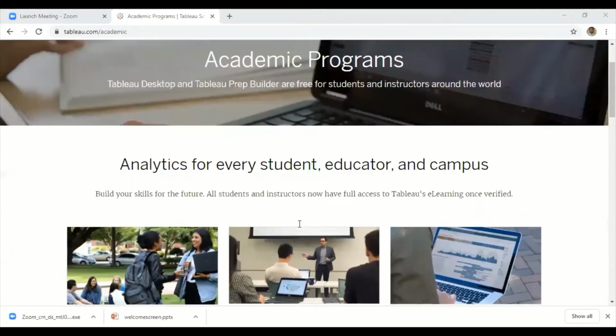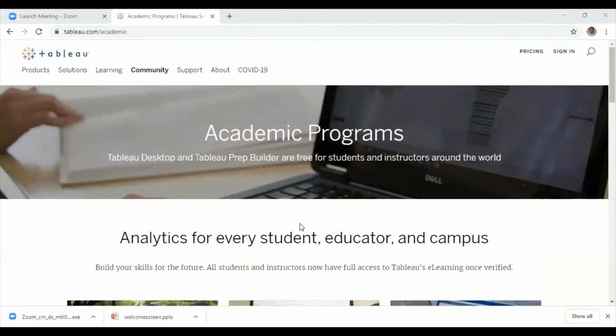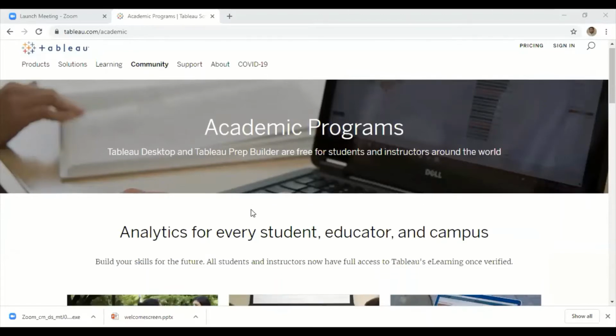Understood? Thanks to PA College of Engineering, they have already registered with the Tableau company, and we can provide the Tableau software free of cost to our students for 1 year. So these are the three options through which we can download the software.